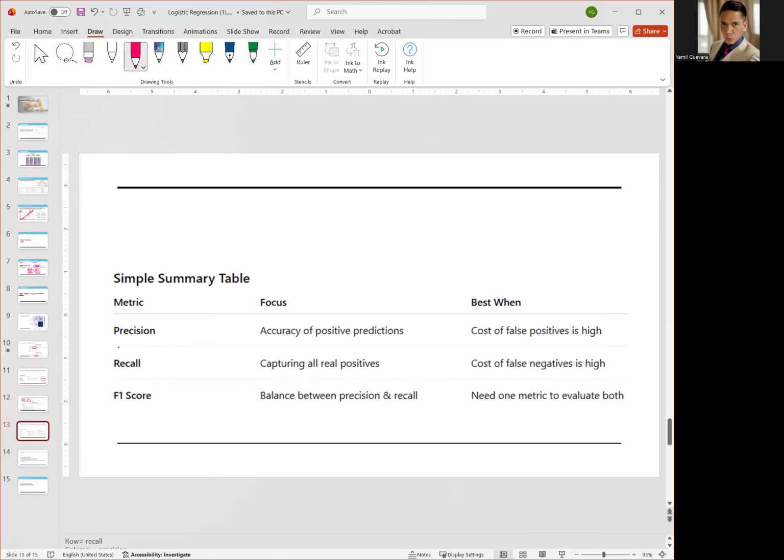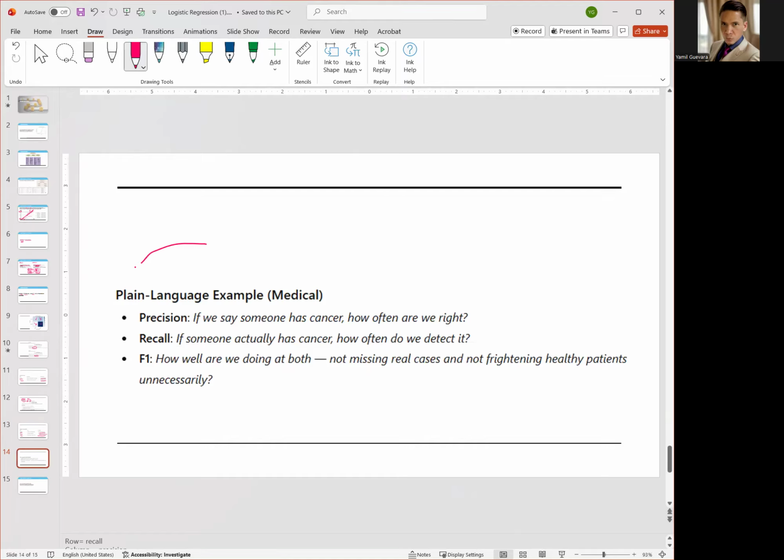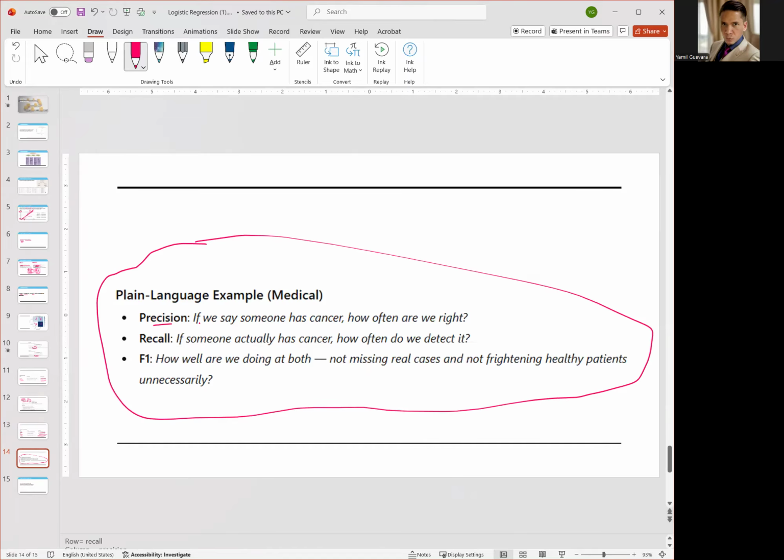Here's a summary. Precision: avoid false positives. Recall: avoid false negatives. F1 score is a combination of both. Okay? So here's the example we've been discussing. Precision: if we say someone has cancer, how often are we right? Recall: if someone actually has cancer, how often do we detect it? And of course, F1 score: how well are we doing both?